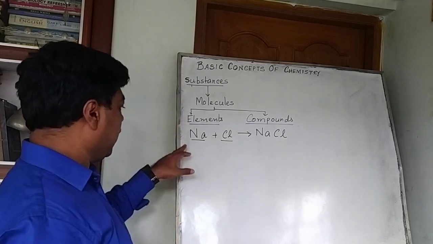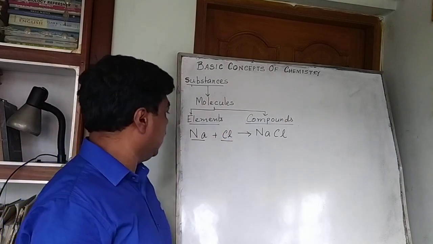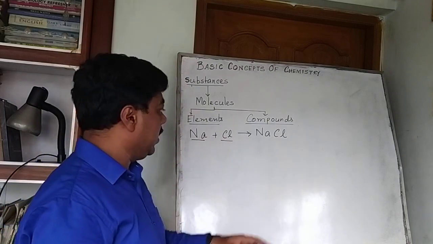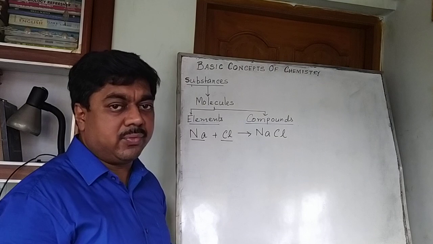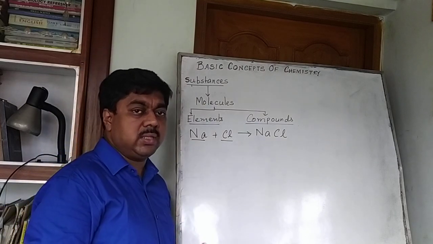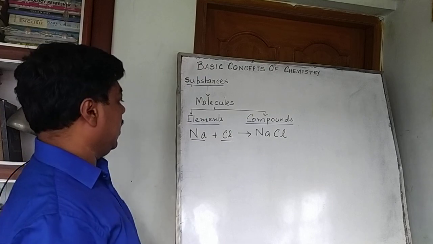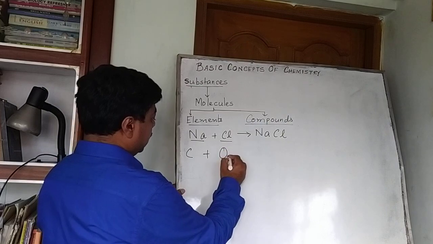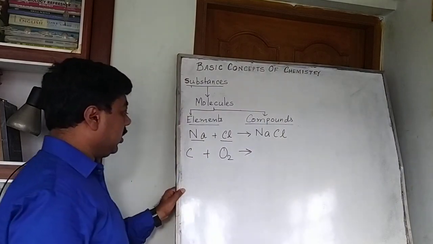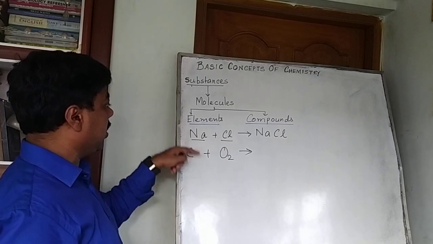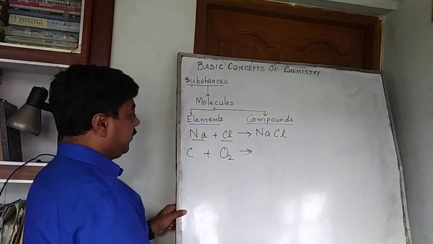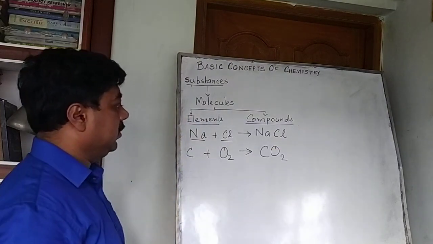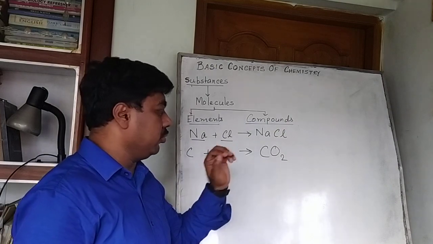And you better know that I am using the symbols of the elements, that is Na is the symbol of sodium, Cl is the symbol of chlorine, NaCl is the chemical formula of the compound common salt, that is sodium chloride. Another example let us take. Molecules of carbon and oxygen, these are the molecules of the elements. They form a compound called carbon dioxide. This is a molecule of a compound.